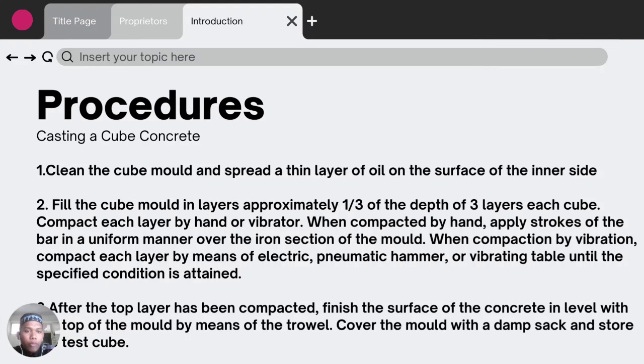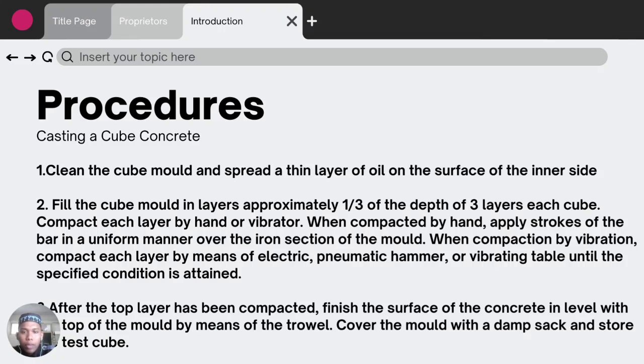And next, we have the procedure for casting a cube concrete. First, we need to clean the cube mold and spread a thin layer of oil on the surface of the inner side. Fill the cube mold in 3 layers, each approximately 1/3 of the depth. Compact each layer by hand or vibrator. When compacting by hand, apply strokes of the bar in a uniform manner over the cross section of the mold.